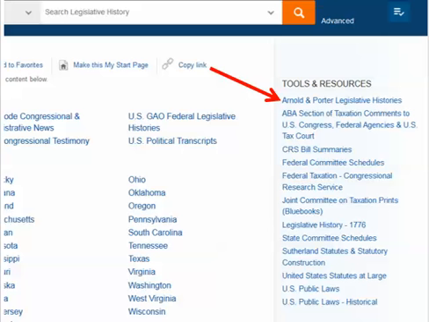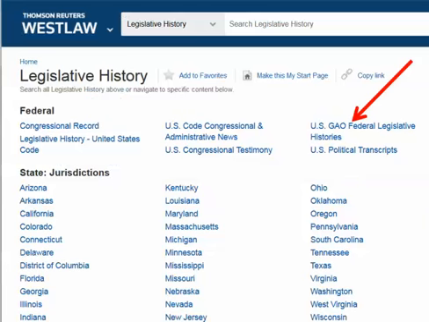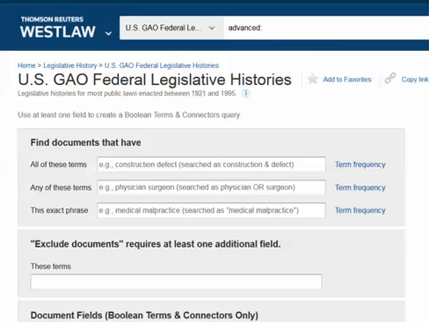and Porter. The link to this collection is on the far right under Tools and Resources. Here there are a number of major environmental laws in this collection, including CERCLA, SARA, and the Clean Air Act amendments of 1977. A second set of compiled legislative histories available on Westlaw were compiled by the Government Accountability Office from 1921 to 1995. Selecting this database takes you directly to an advanced search screen.